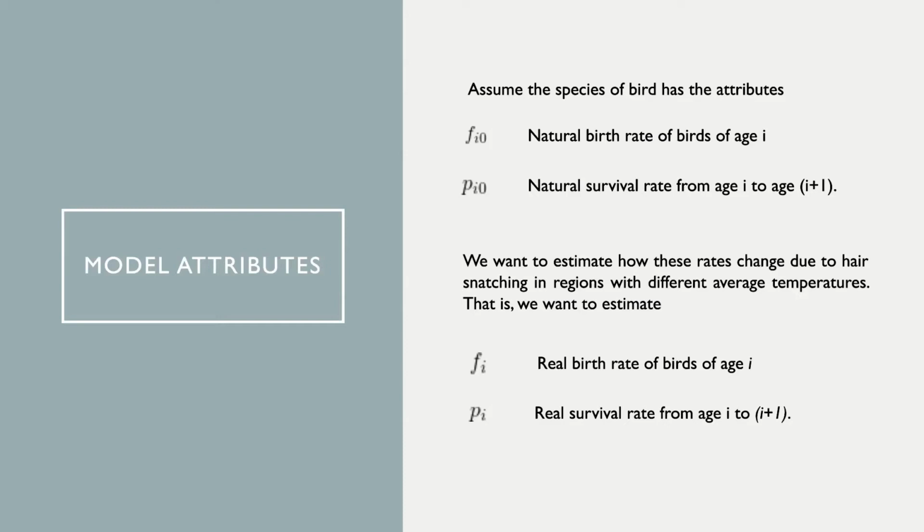So for our model, consider these rates. First of all, we consider the natural birth rate of birds at age i, which we denote as F_i0. And we also consider P_i0, which is the natural bird survival rate from age i to age i+1. We want to estimate how these rates change due to the hair snatching in regions with a different average temperature. So we want to estimate F_i, which is the real birth rate of birds at age i, and P_i, which will be the real survival rate from age i to age i+1. These two rates will depend on the temperature.